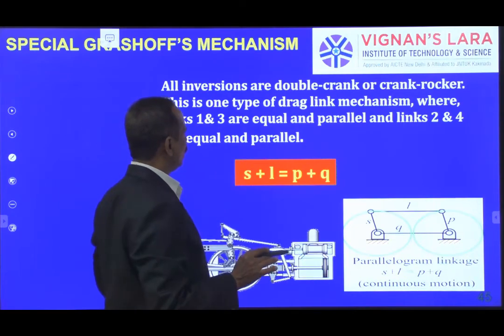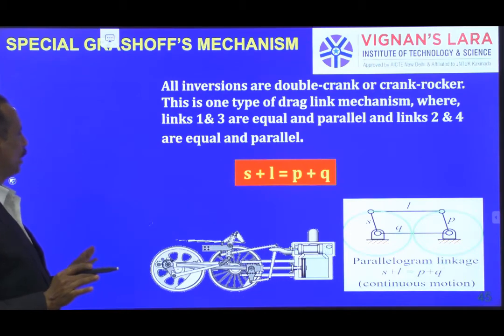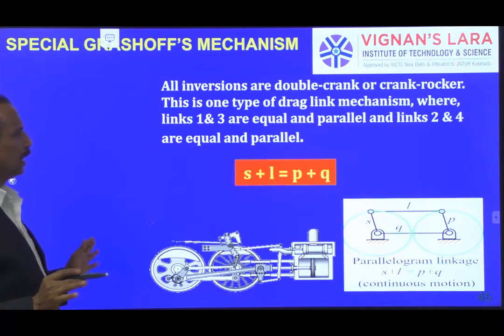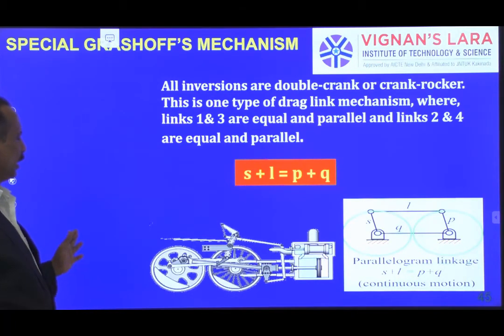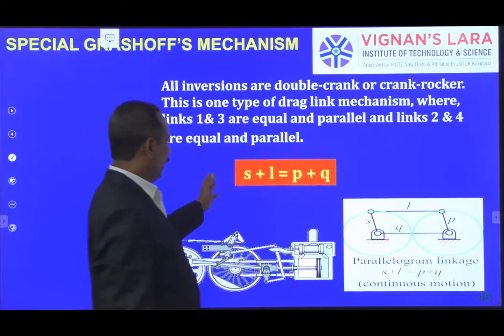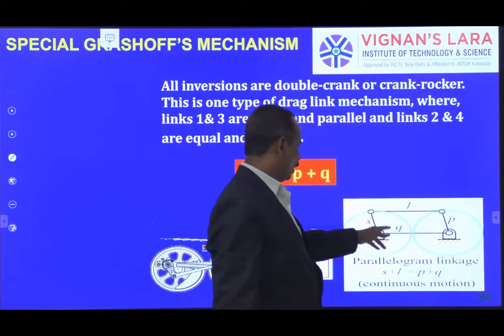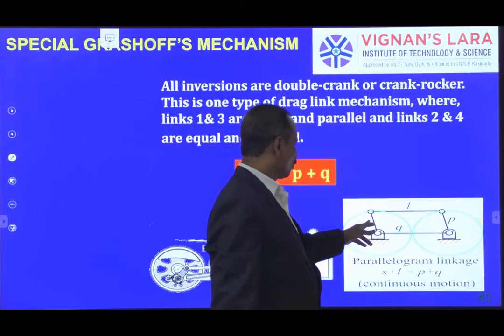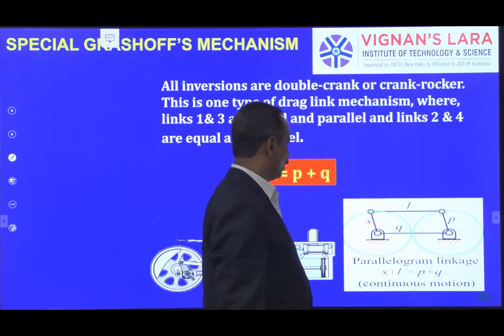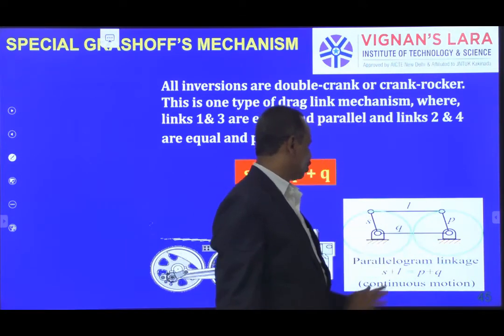In this case, you get either double crank or crank rocker mechanism, depending upon the link sizes. So you take one case here, this is the smallest link and this is the largest link, and there are two more links, P and Q.